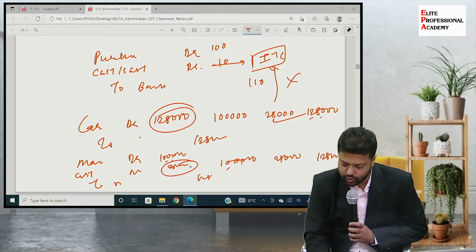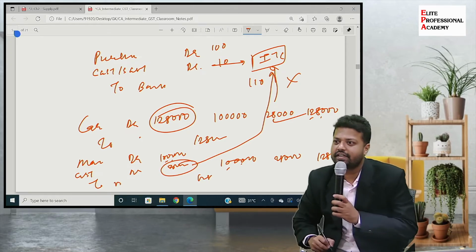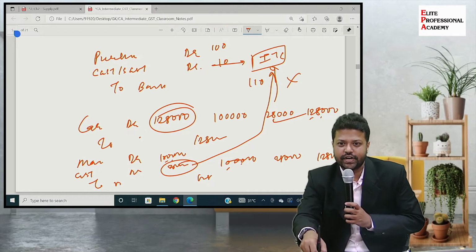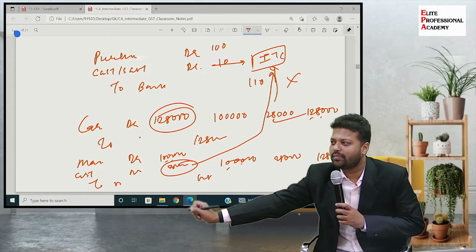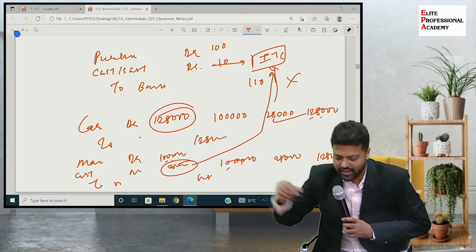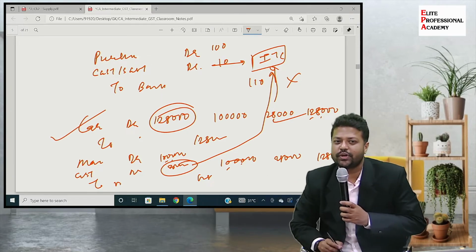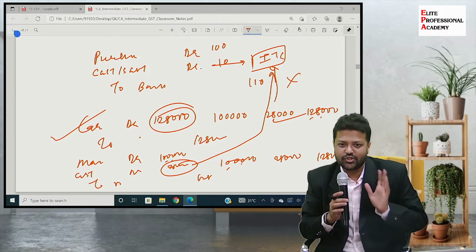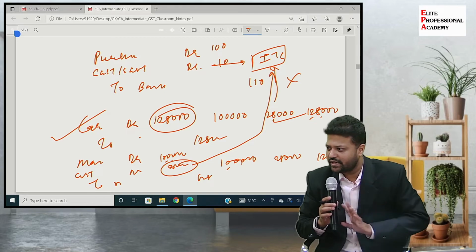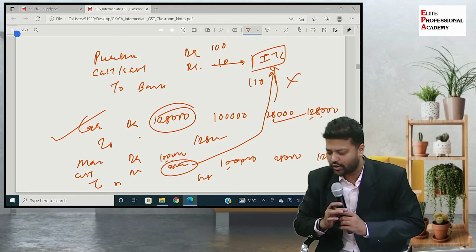Why CGST? Because I am claiming this as input tax credit. I will offset this 28,000 with the liability that I will be paying on my sales. Here, why am I adding it to the cost? Because that credit is not eligible for me. Have you understood the difference between the two transactions? Very simple. In simple language I will try to explain to you.